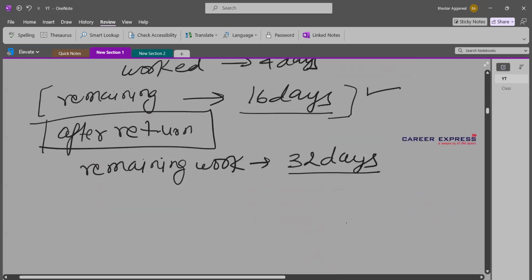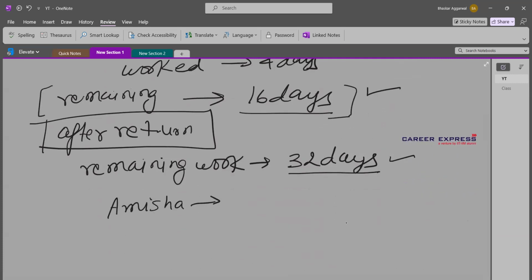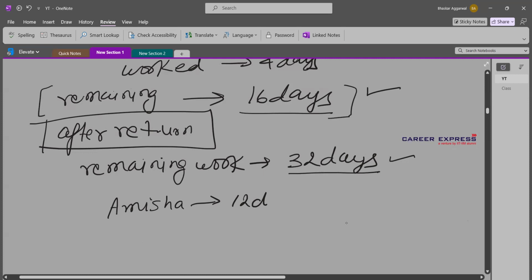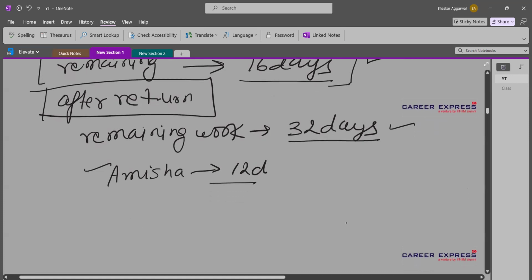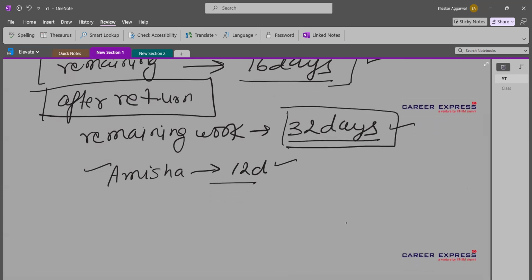That means this 32 days work was finished by Amisha and the co-worker. Okay, so let us talk about Amisha only. Amisha worked for 12 days. So the total task was of 32 days, but she only worked for 12 days.